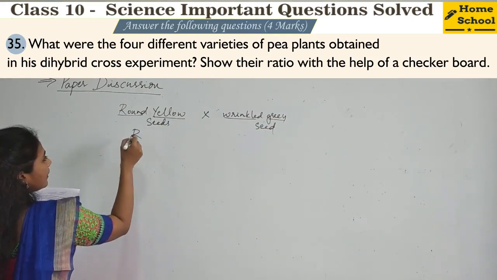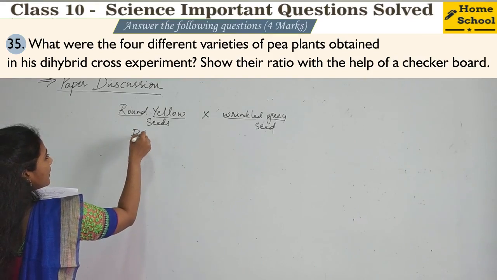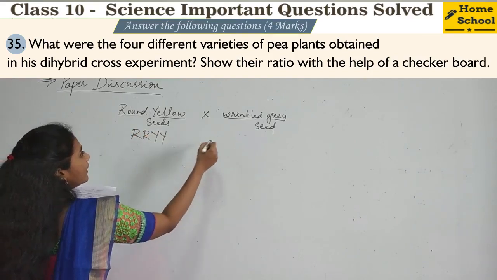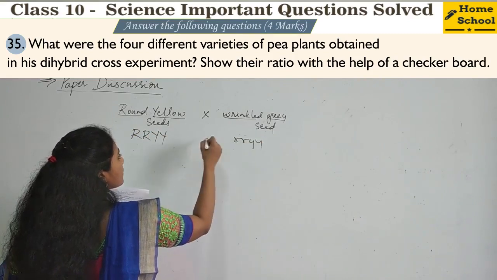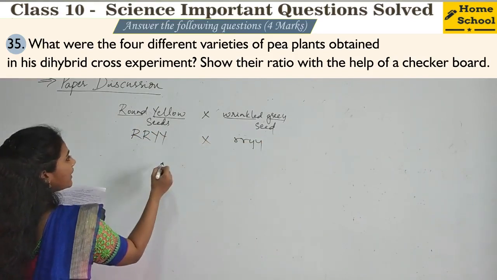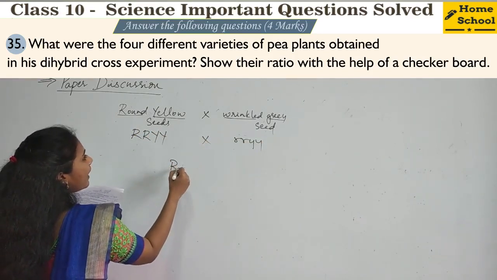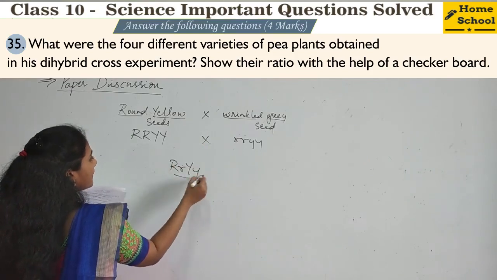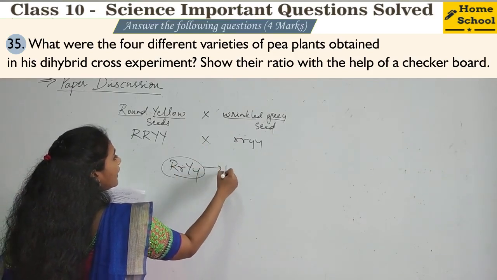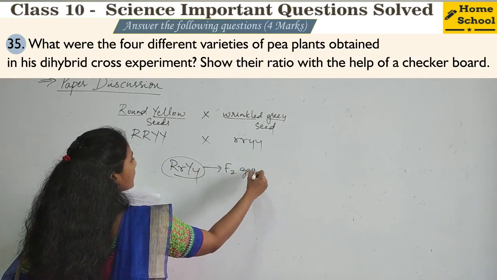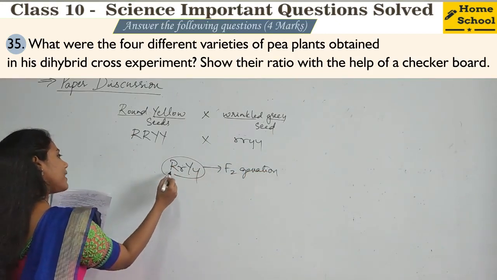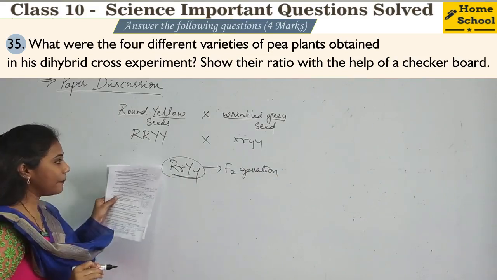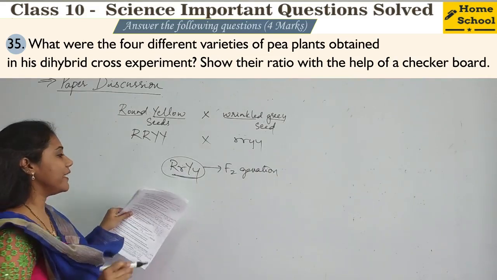So what is the genotype you will mention here? RRYY, and here you can mention small r, small r, small y, small y. So when you cross, you will get in the F1 generation RrYy. Directly I am writing. Okay, so 4 plants you will get. All the 4 plants have a genotype capital R, small r, capital Y, small y.